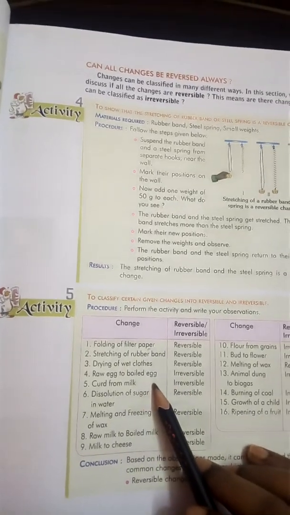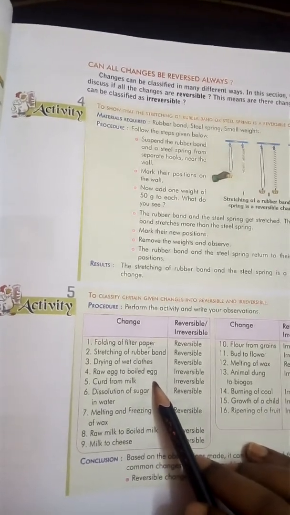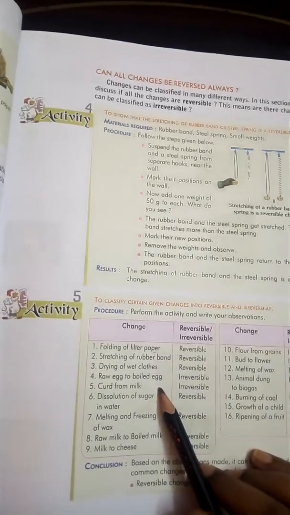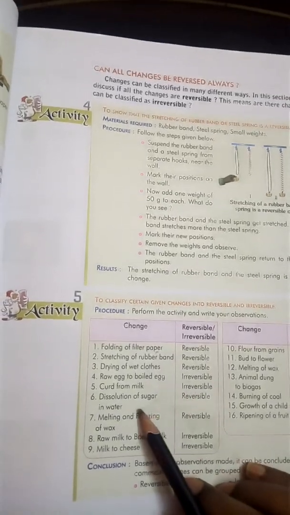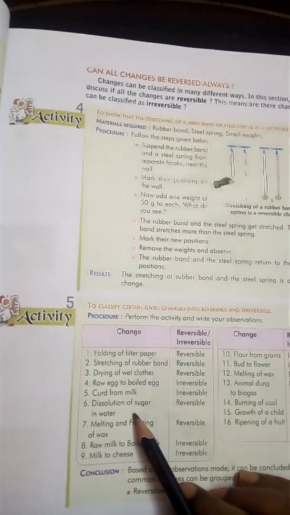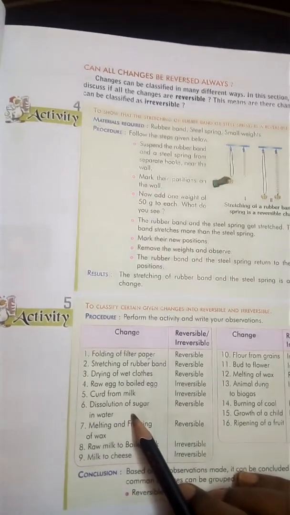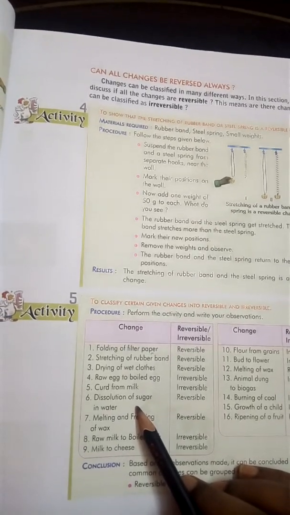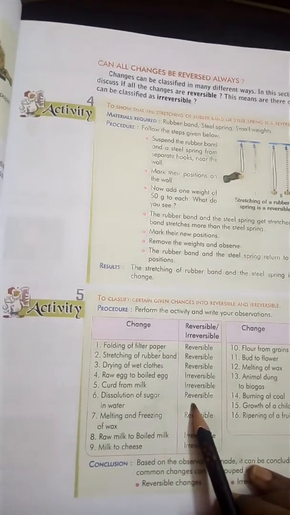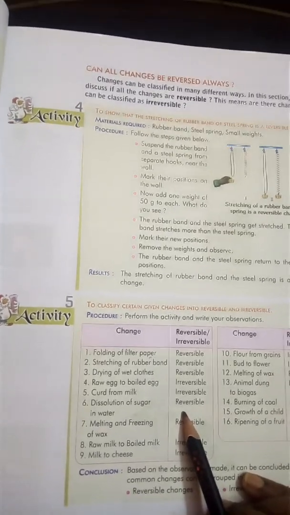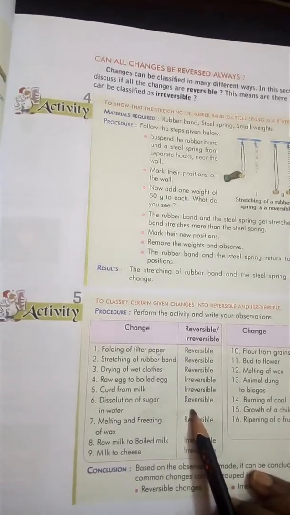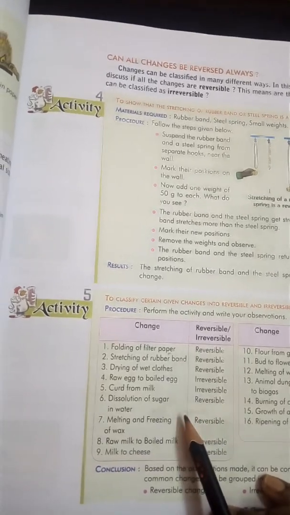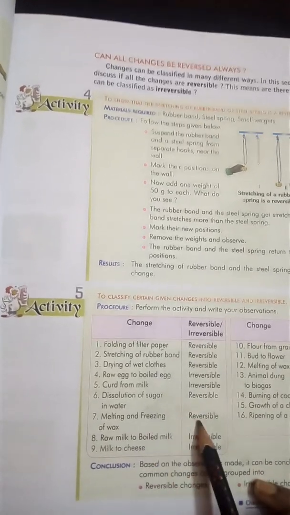Curd from milk. Once the curd is made from milk, it cannot reverse back to its milk state again. So that is also an irreversible change. Dissolution of sugar in water. Once we stir the sugar in water, after heating, the water will evaporate and we can get back the crystals of sugar again. So that is also a type of reversible change. Again we can make the solution from that crystal by dissolving it in water. Melting and freezing of wax, that is a reversible change.